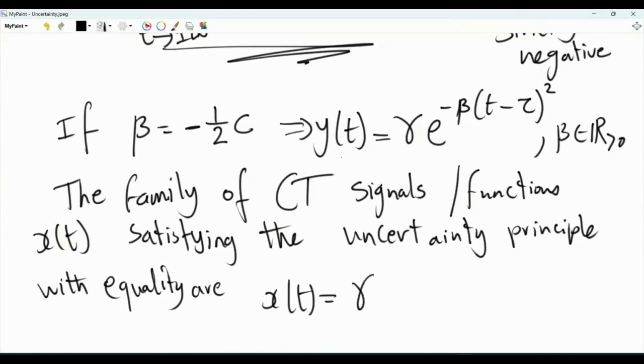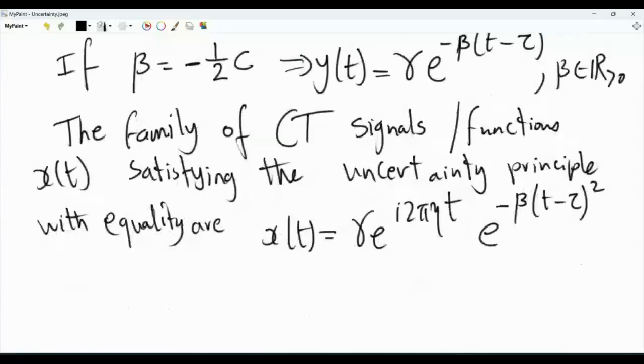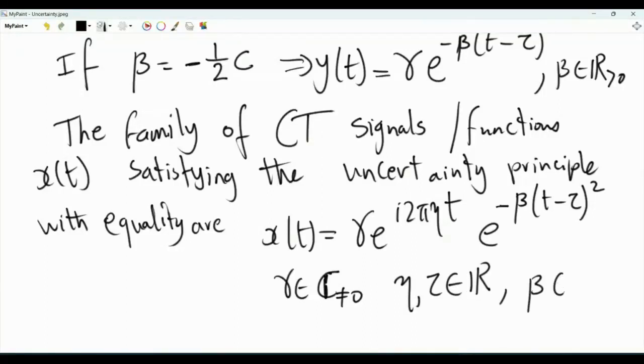And then remember that x of t was y of t times e to the minus i 2 pi eta t. So gamma e to the i 2 pi eta t, e to the minus beta (t minus tau) squared. Here, gamma is complex, non-zero. Eta and tau are real numbers. They can take any value, and beta is a positive real number. So this is the family of functions that satisfies the uncertainty relation with equality.